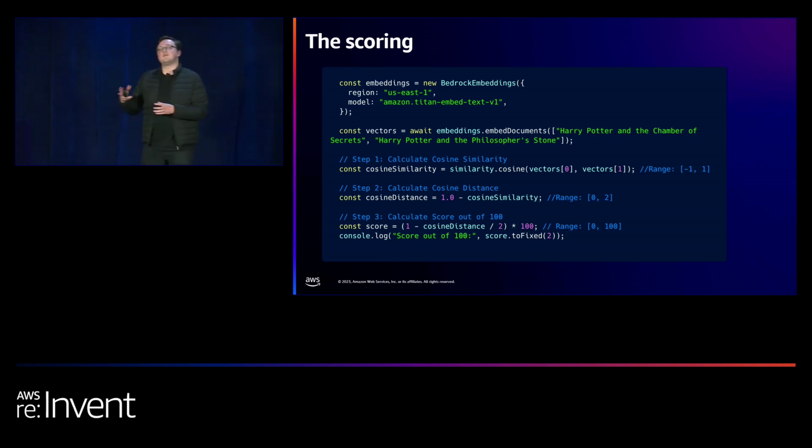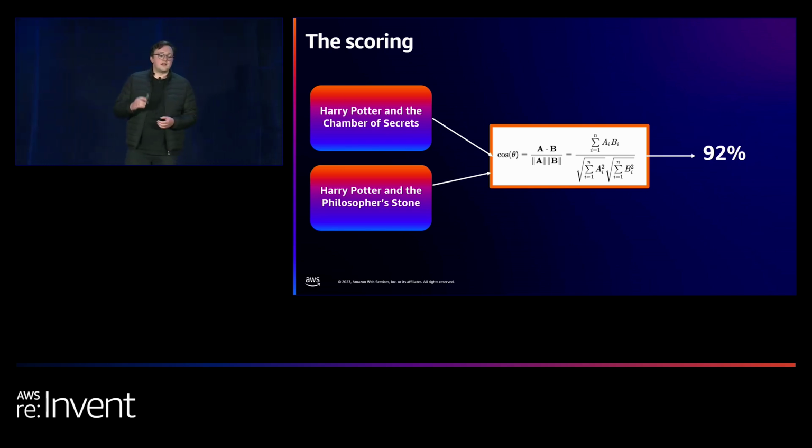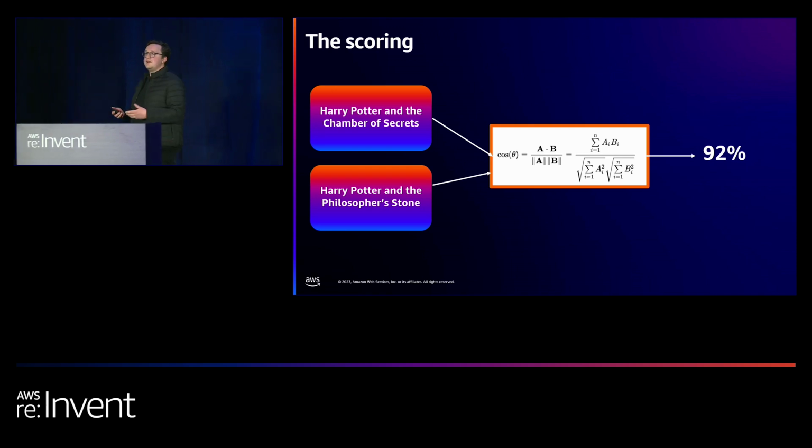But the key point is we can generate vectors that represent the semantics of a particular film or book, and the semantics of the particular guess, and calculate the distance between them. So in our previous example, Harry Potter and the Chamber of Secrets and Harry Potter and the Philosopher's Stone, we calculate the cosine similarity score, and we can see we're at 92%. Fairly similar, as we might expect.